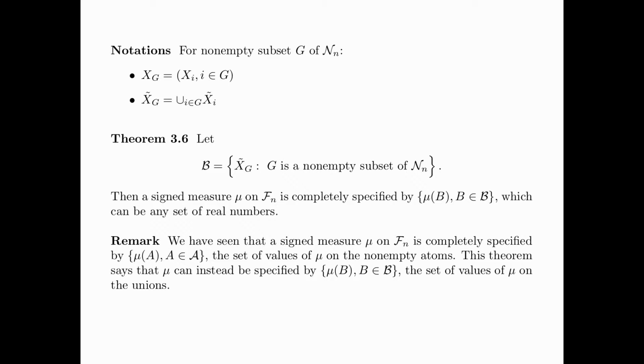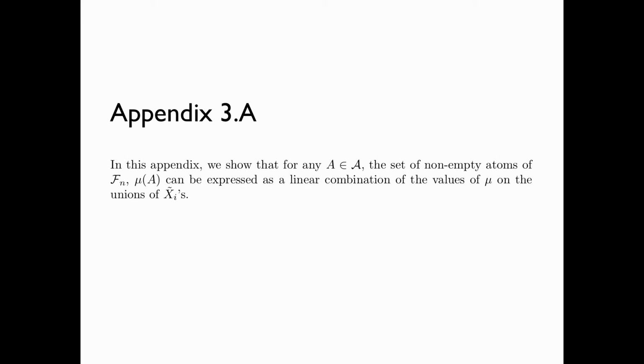We have previously seen that a signed measure mu on Fn is completely specified by a set of numbers mu of A, A in script A, the set of values of mu on non-empty atoms. This theorem says that mu can instead be specified by mu of B, B in script B, the set of values of mu on the unions. In Appendix 3.A, we show that for any A in script A, the set of non-empty atoms of Fn, mu of A can be expressed as a linear combination of the values of mu on the unions of X_i tildes.